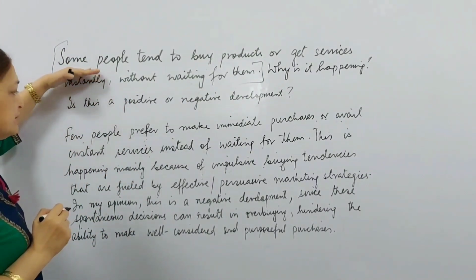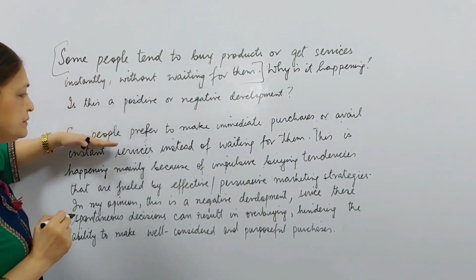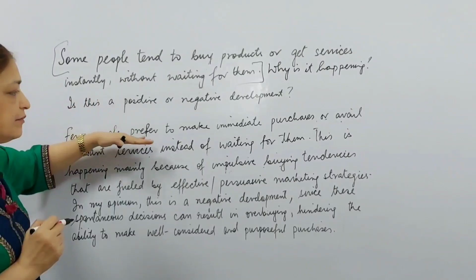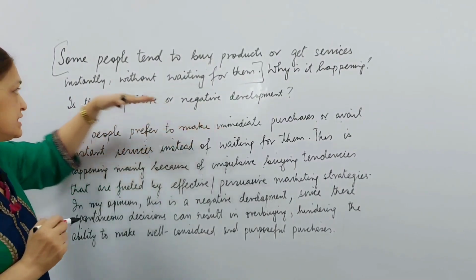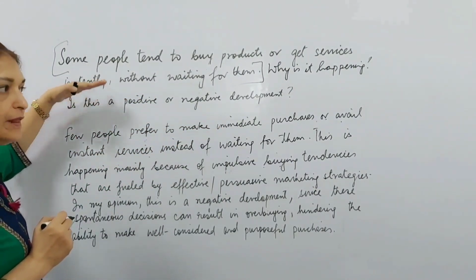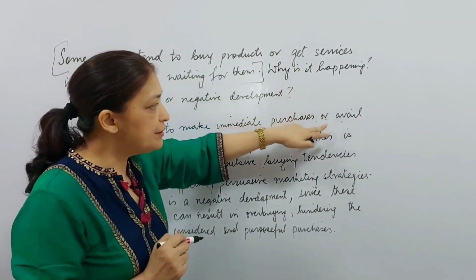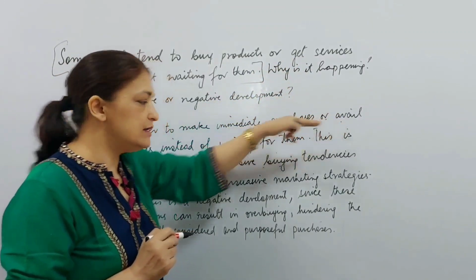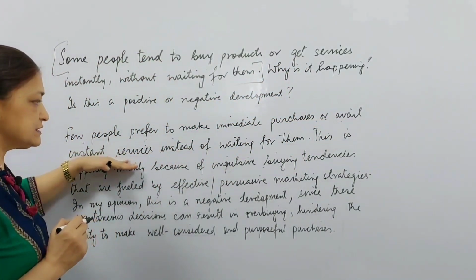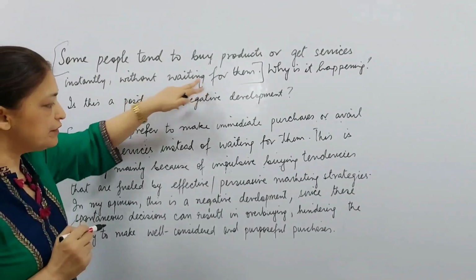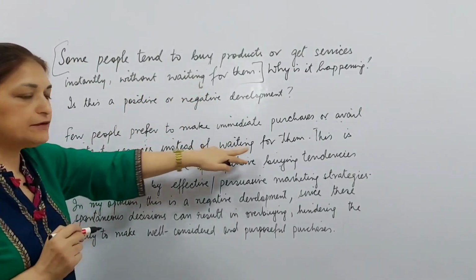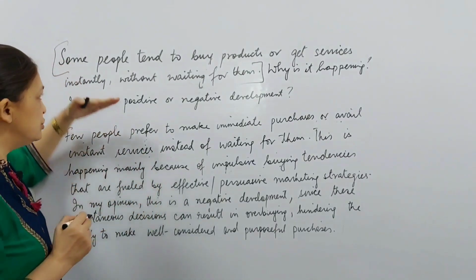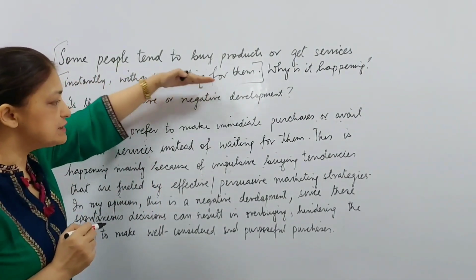In place of some, we have written few. Few people tend to buy products or get services instantly. In place of instantly, we are writing prefer to make immediate purchases. We have kept the same word or, but in place of get, we are writing avail, instant services. Without waiting for them, we are saying instead of waiting for them, or we can even write without any delay.